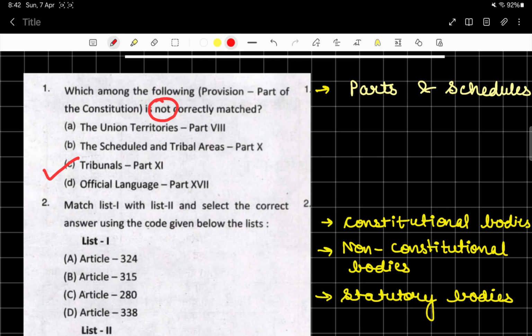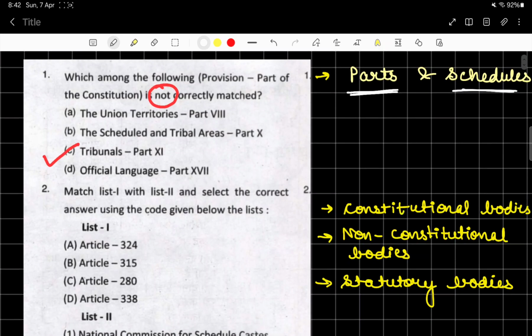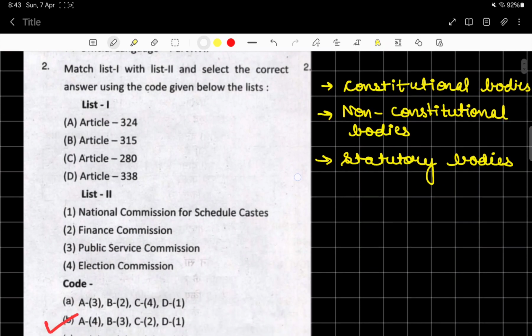If you have gone through the topics of parts and schedules, I hope you are able to understand this. If you have studied parts and schedules, then you would be able to solve this question easily. And here we also understand that these topics are of utmost importance, because I even noticed that one more question was asked later on from the very same topic. Okay, now moving on to the next one.